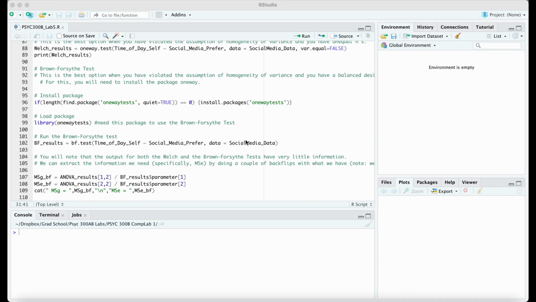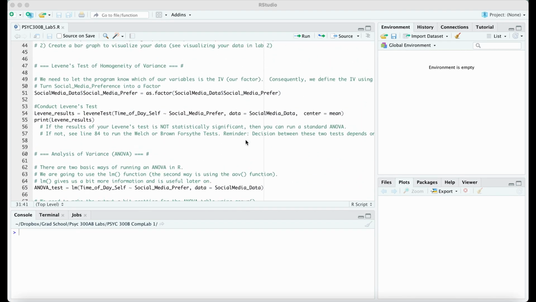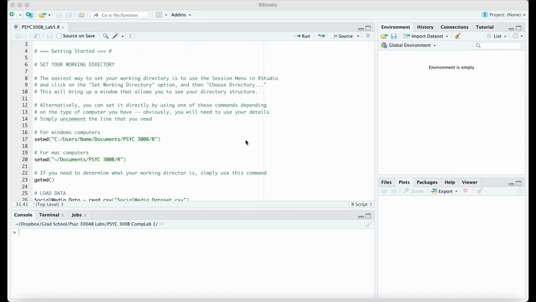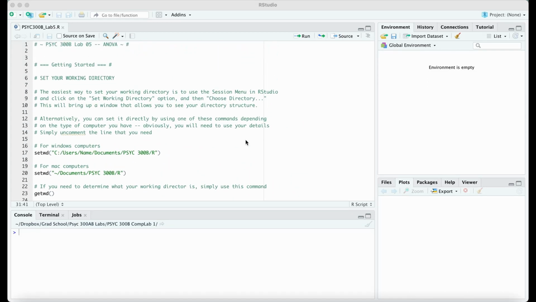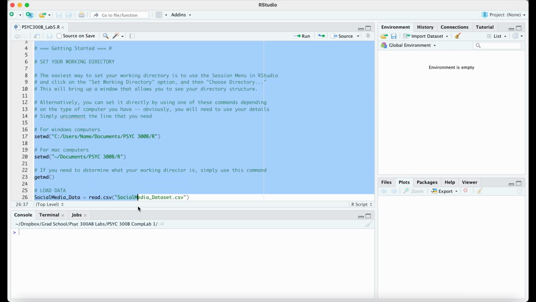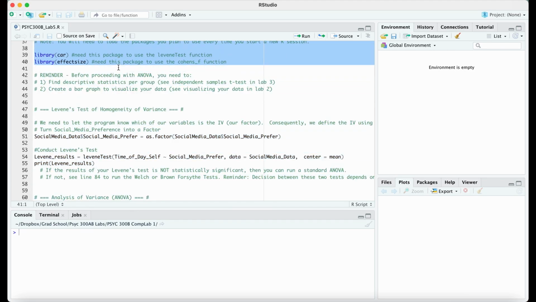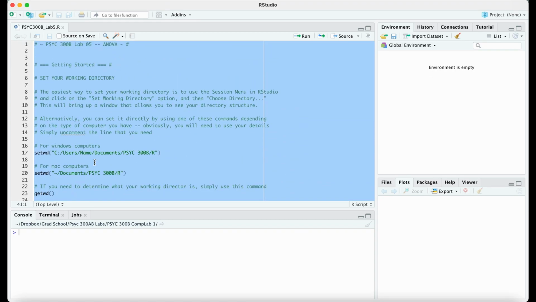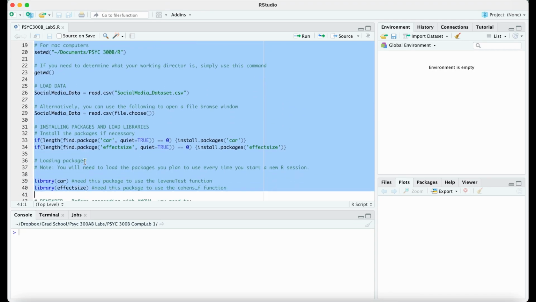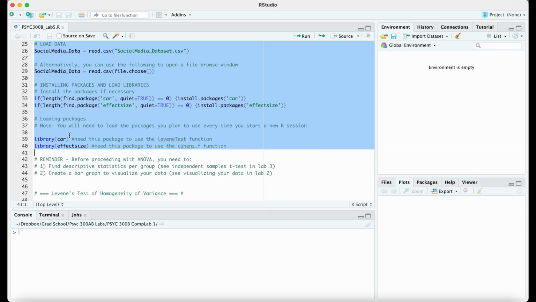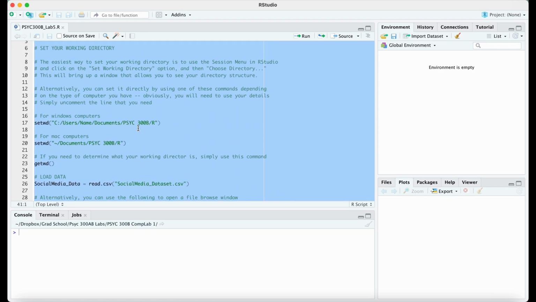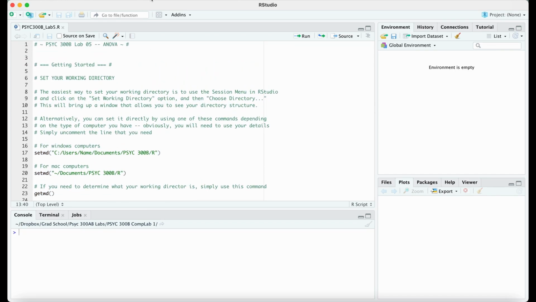So if you don't have this file yet, go to Brightspaces and get it. It is a little bit long, but you'll note that you actually know a lot of it, so we're going to skip a bunch of it. And that's at the top here. So this first 40 lines of code are things that you already have learned. So it's setting your working directory, loading your data, and then loading your packages. So I'm going to do that here, but I'm not going to walk you through it.